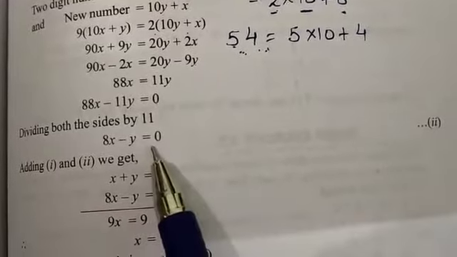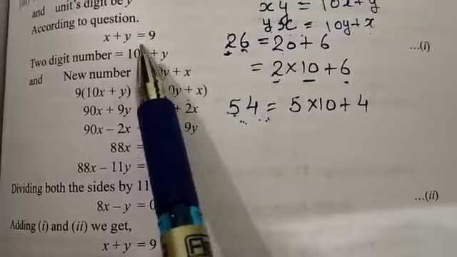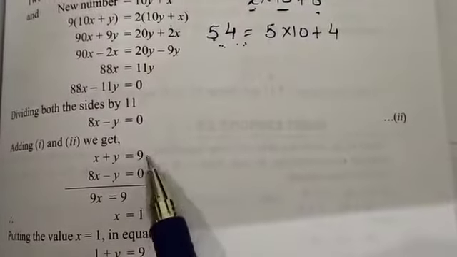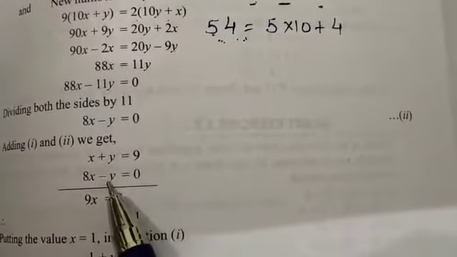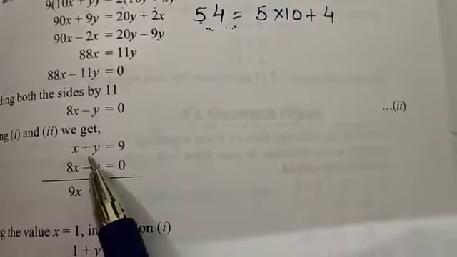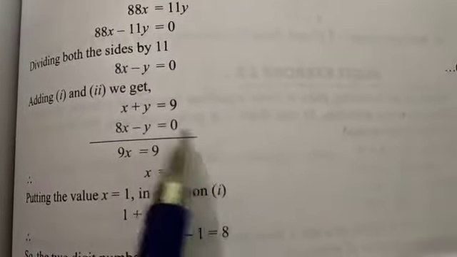So we have got one equation, this, and the other equation we were having was x plus y equal to 9. Now let's solve these equations. Again we can see that the coefficient is the same, but here is the new thing: we have opposite signs. Here plus y is there, here minus y is there. So if you remember what we decided, if we get opposite signs, then we will add the equations. And what is the meaning of adding the equations? That the signs will not be changed. Now it will remain with the same signs.